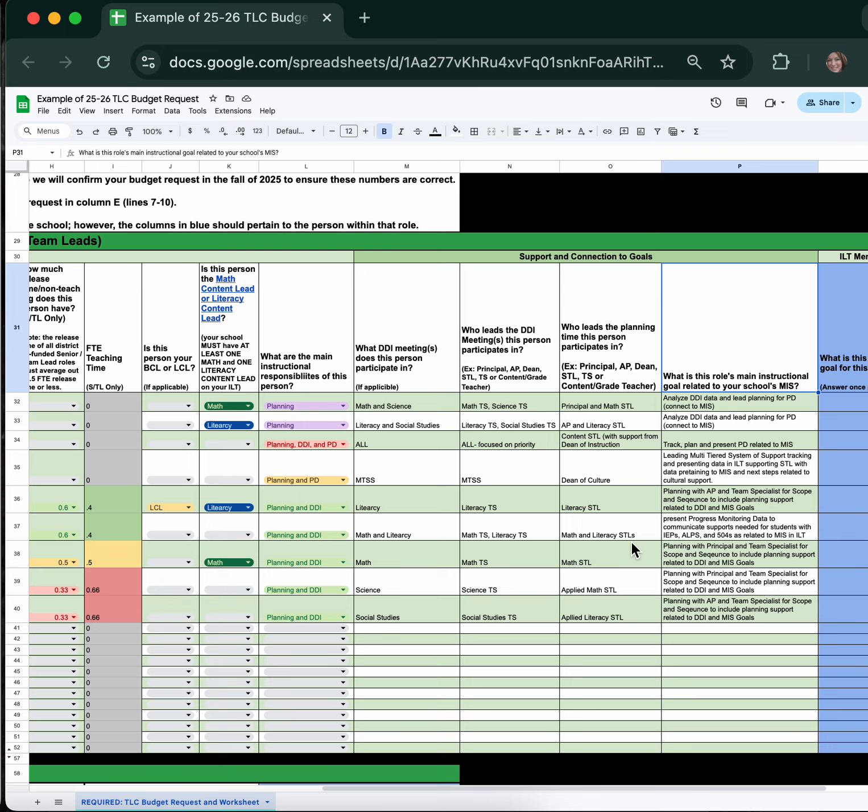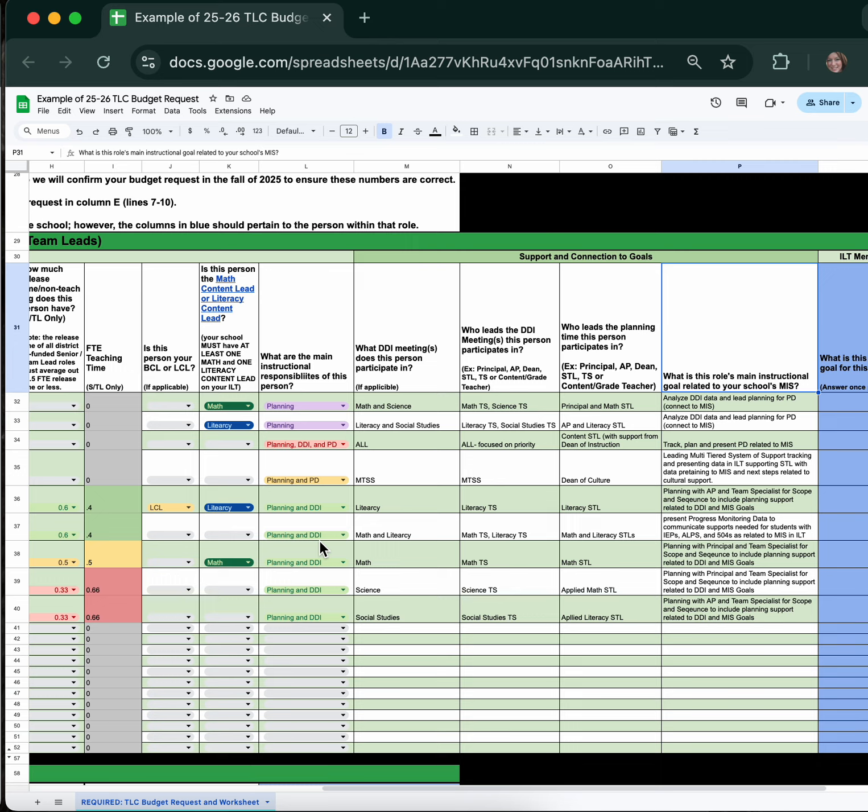Now navigate to column L to determine what this person's main instructional responsibilities will be using the drop-down menu. While there is flexibility in responsibilities, consider asking yourself, if you were to look at this person's calendar and focus on how they were using their time outside of the classroom, what would you want them to focus on?